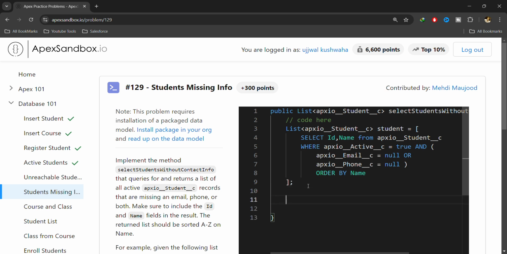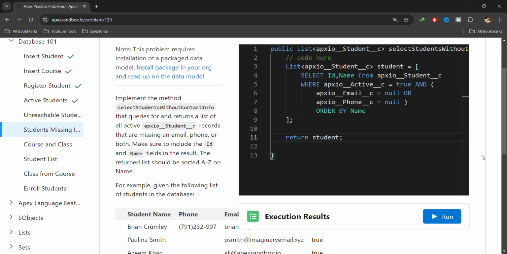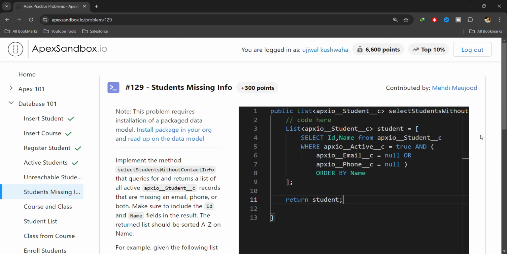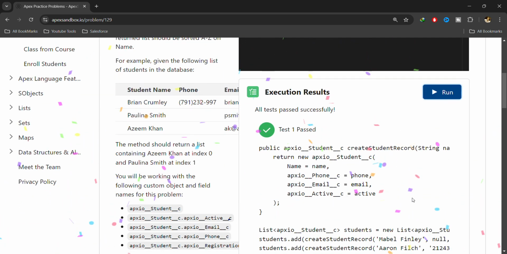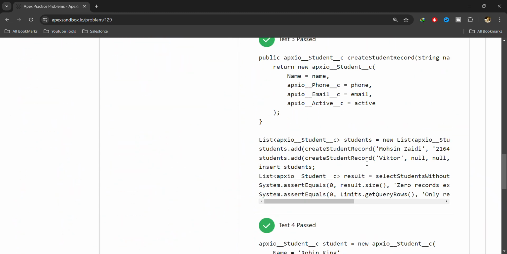Then we have to return this list. So our code is completed. We have fetched all the records which are required, like the active students for which email or phone number is missing. So let's test this code whether it's working fine or not. Yeah, so all the test cases have been successfully executed.